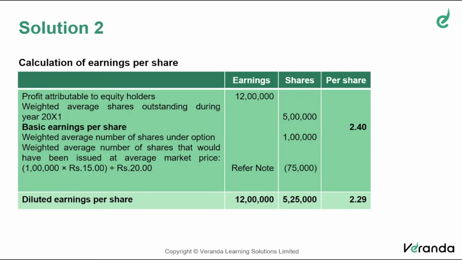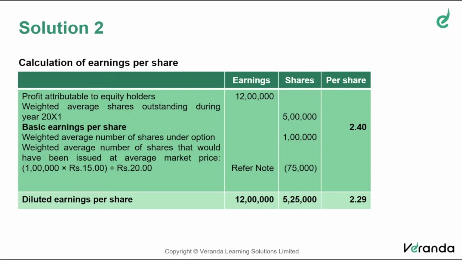How 25,000, sir? Market price is 20, whereas issue price is 15. So, if you consider 15 by 20 of the number of shares under option, you will get the number of shares which we should have issued at market price. That is 75,000 shares. In other words, friends, to get the same consideration of 15 lakhs at market price, how many shares should the company have issued?